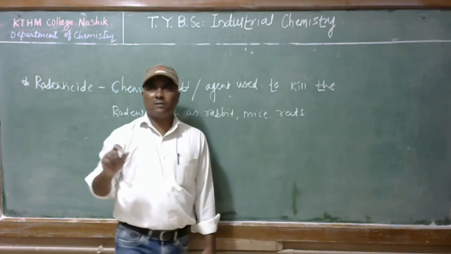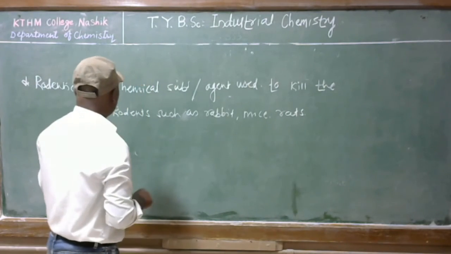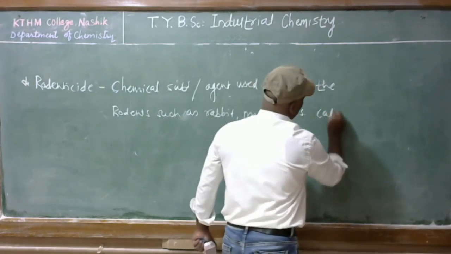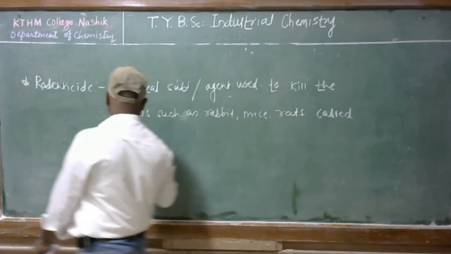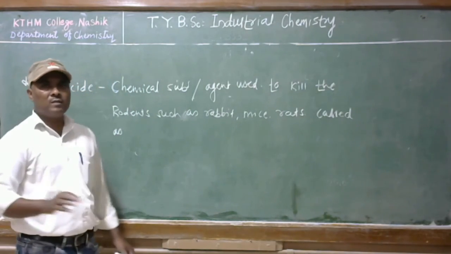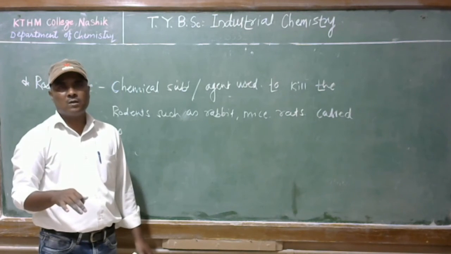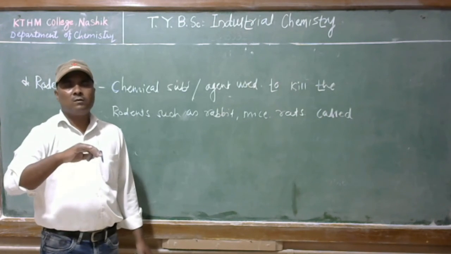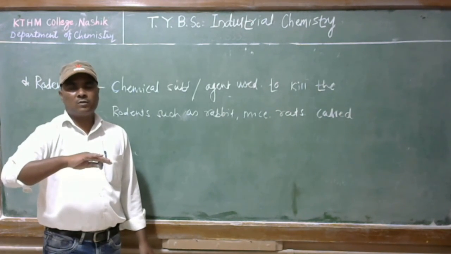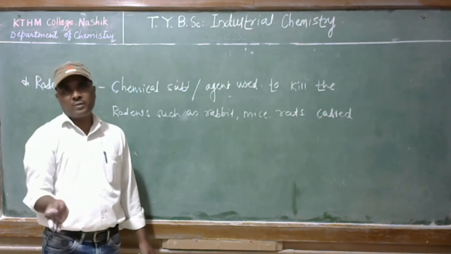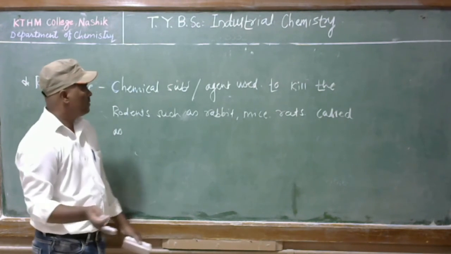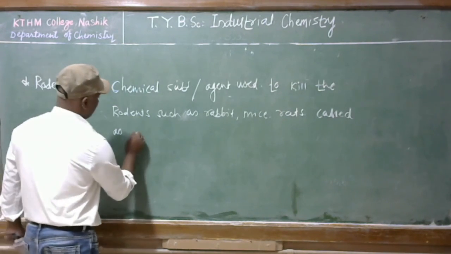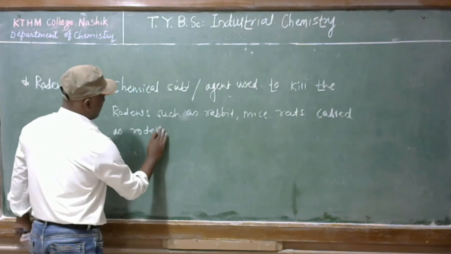Basically, animals which are harmful for the crop or for human purposes are killed by this chemical substance, called a rodenticide.